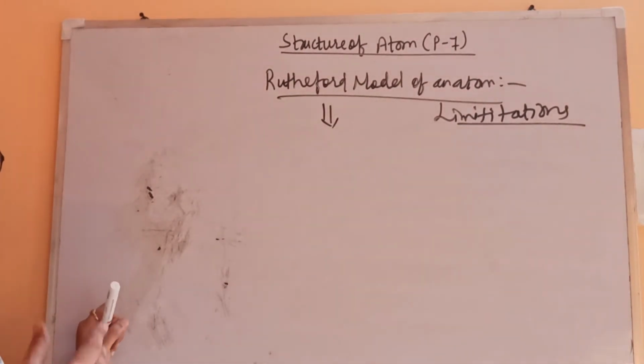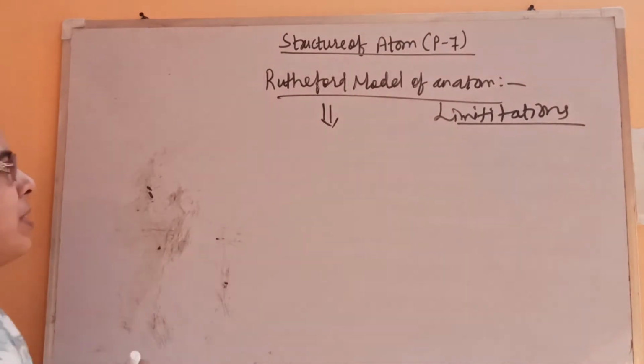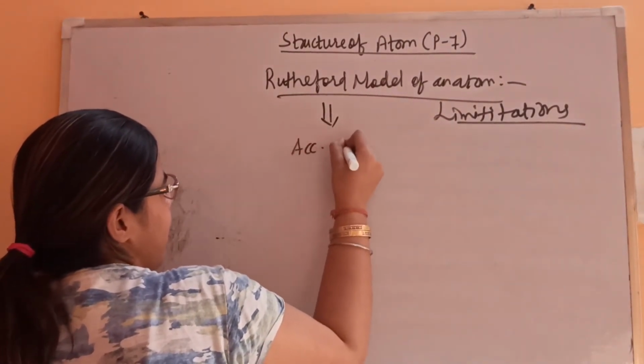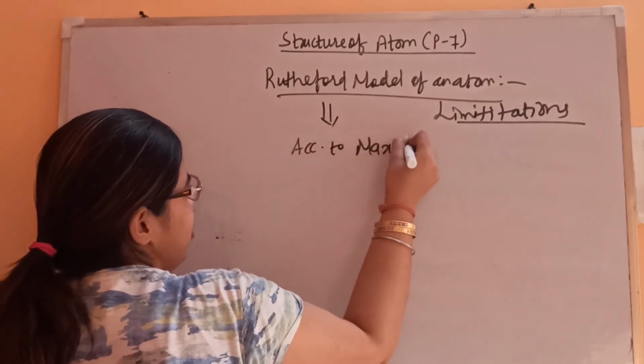Since it's continuously moving, it has to lose its energy, because of Maxwell's theory of radiations that we have studied.